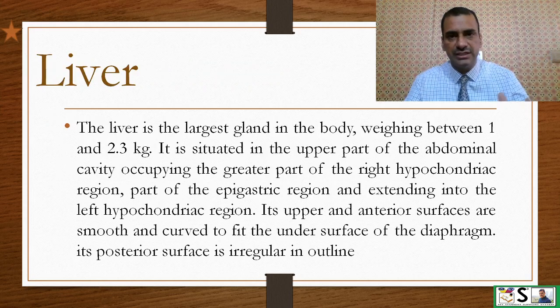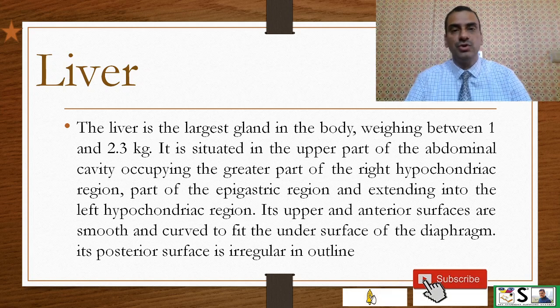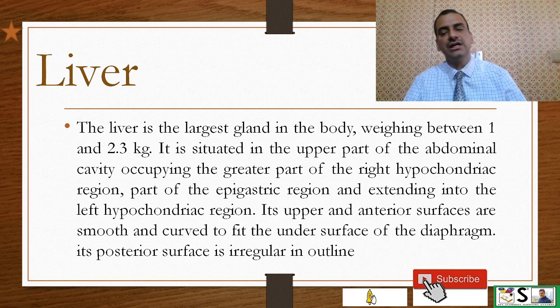Next, we will study the liver. The liver is the largest gland of the body, weighing between 1 to 2.3 kilograms. It is situated in the upper part of the abdominal cavity, occupying the greater part of the right hypochondriac region, a part of the epigastric region, and extending into the left hypochondriac region. Its upper and anterior surfaces are smooth and curved to fit under the undersurface of the diaphragm. Its posterior surface is irregular in outline.